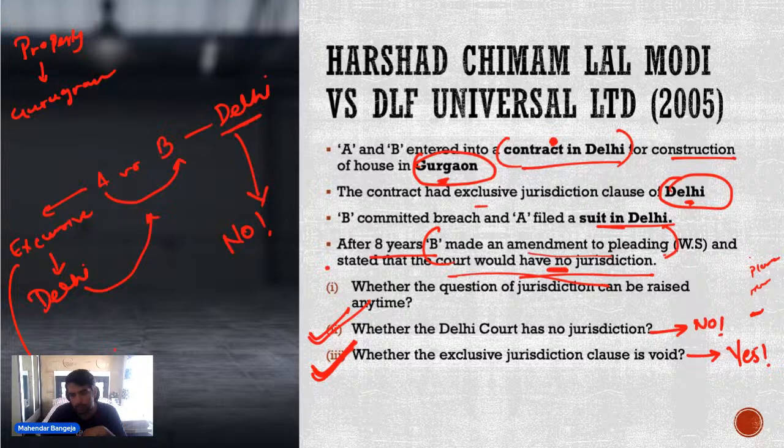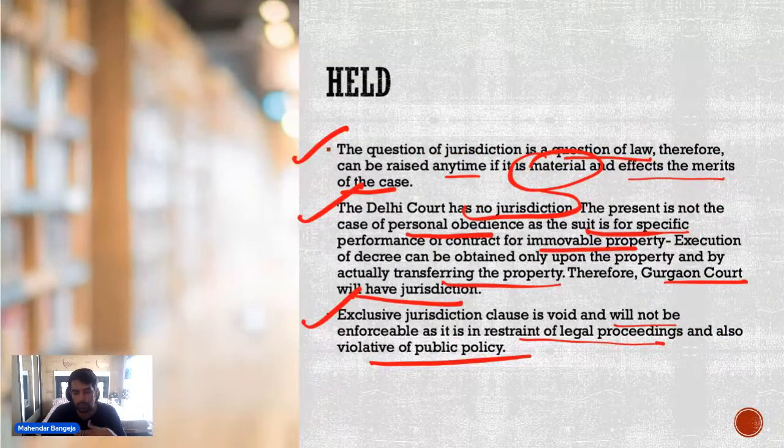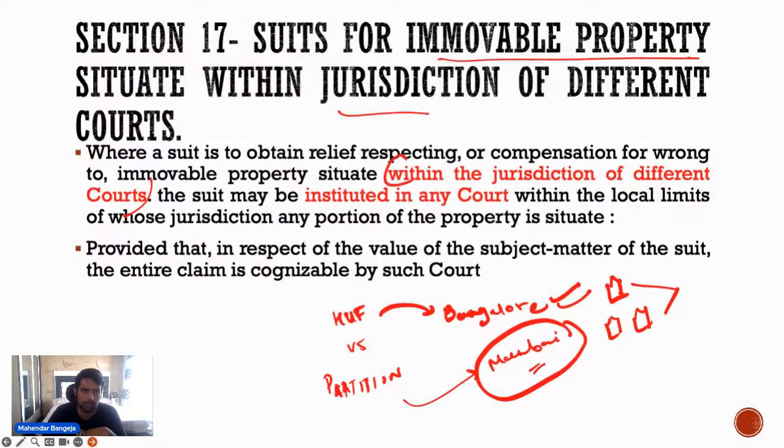The exclusive jurisdiction clause is void in this case. That is what was held in this case. ये तीन चीजें held की.